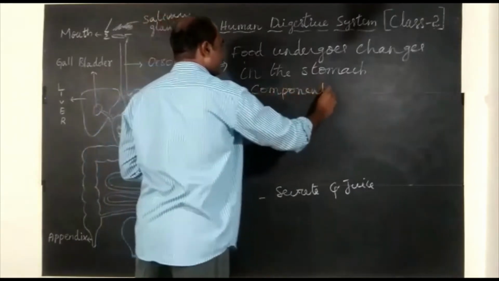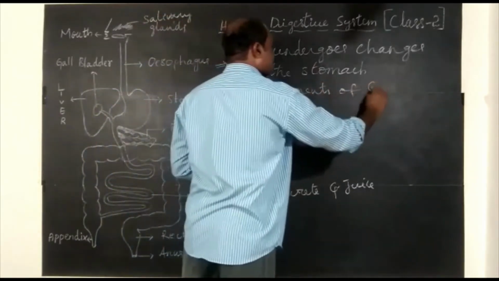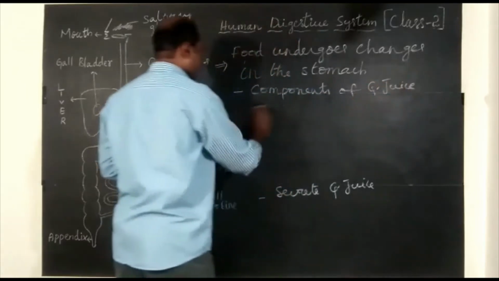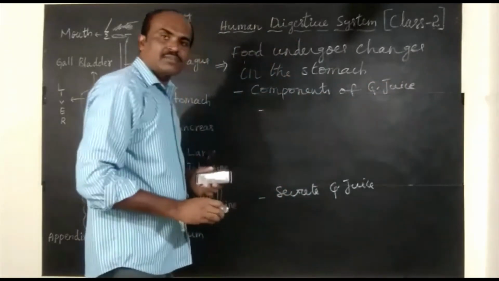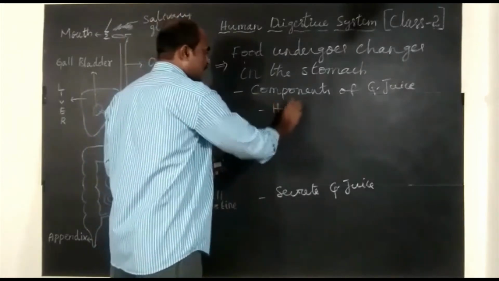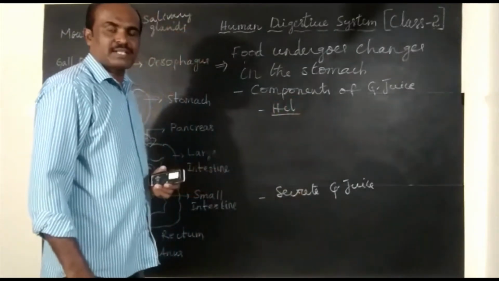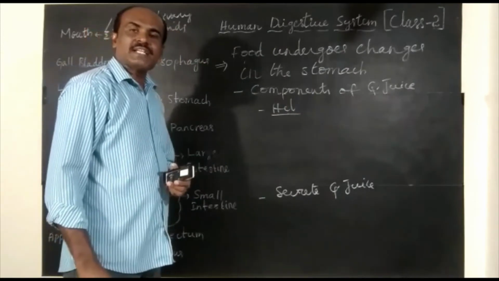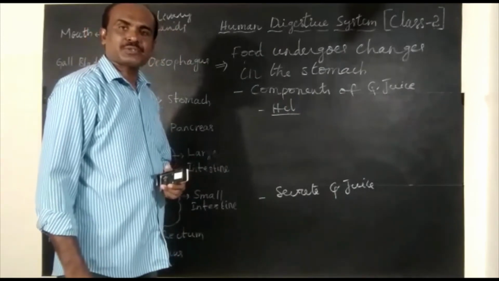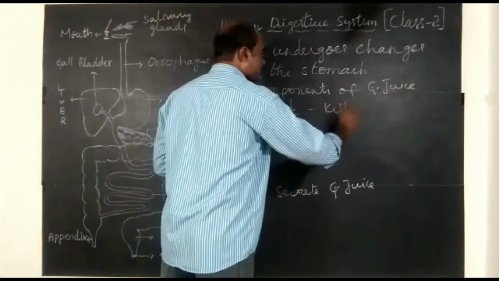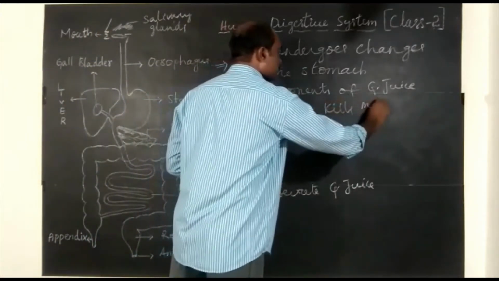Components of gastric juice. Gastric juice consists of HCl. Functions of HCl: HCl kills microbes that enter the stomach along with food material. So HCl kills microbes.